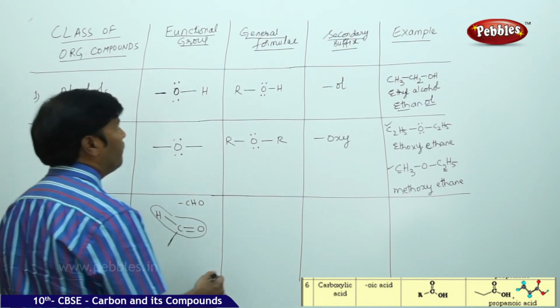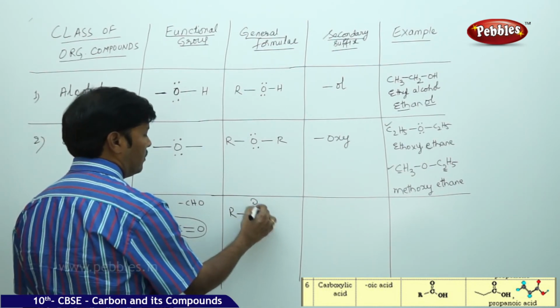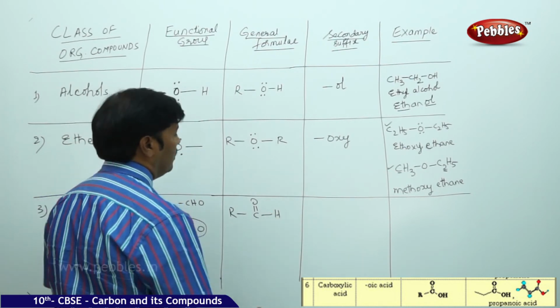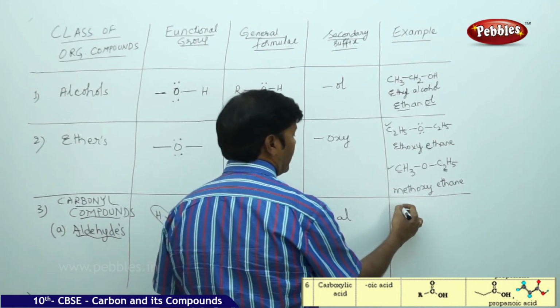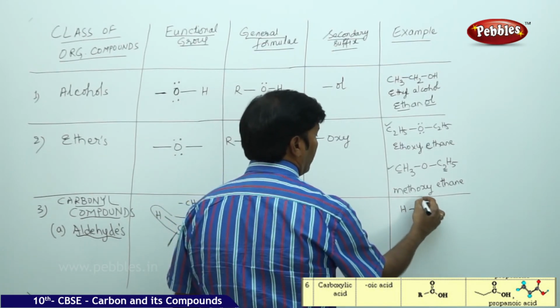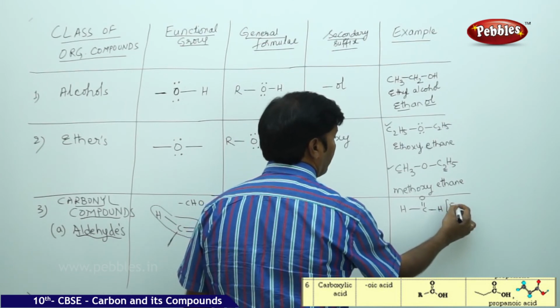General formula, you can take R-C double bond O-H. Secondary suffix is al. Example, you can take H-C double bond O-H. This is formaldehyde.